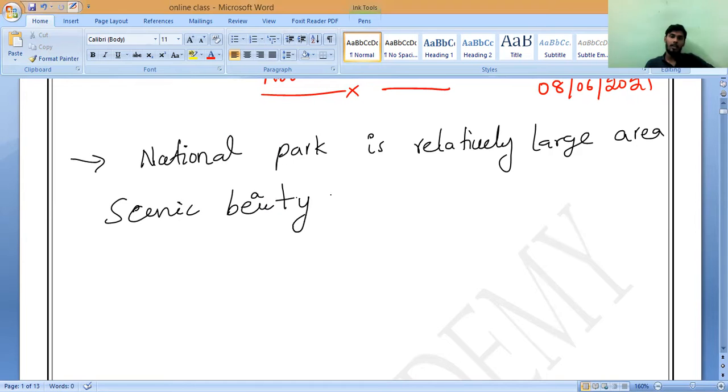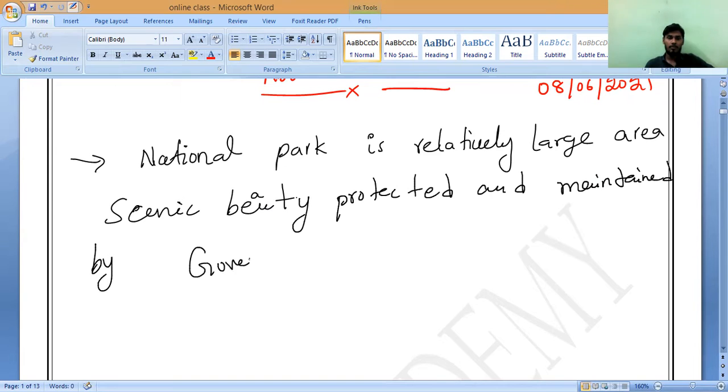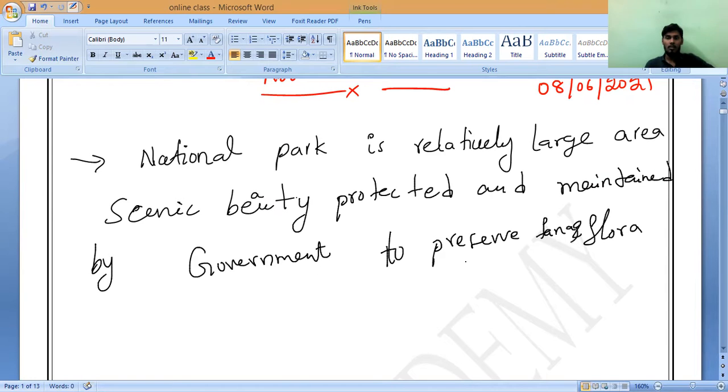Protected and maintained by the government to preserve fauna and flora, meaning plants and animals, wild plants.